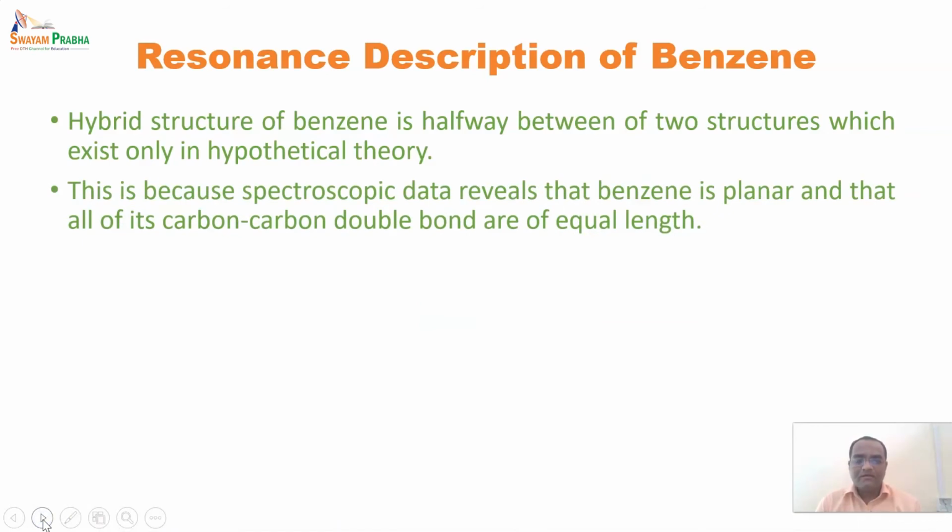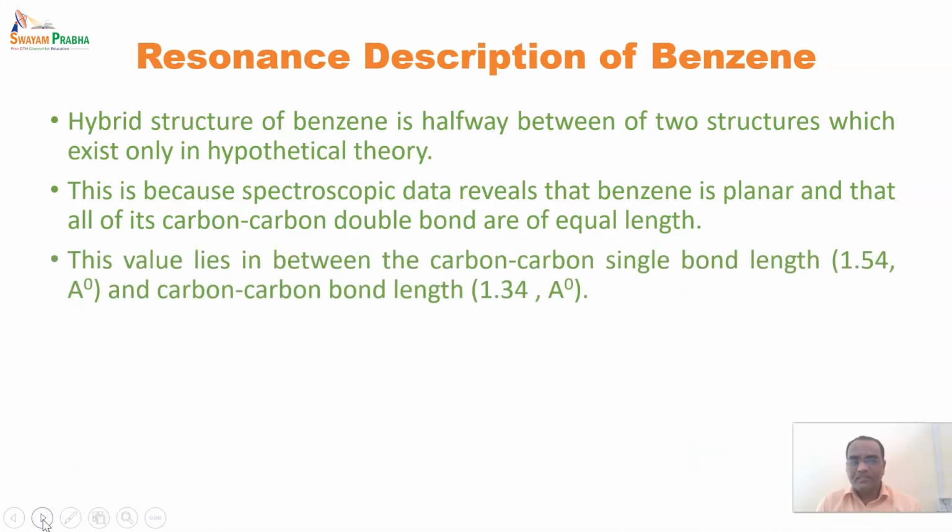And this is because the spectroscopic data reveals that benzene is planar, and that all of its carbon-carbon bonds are of equal length. This value lies between the carbon-carbon single bond length, that is 1.54 angstrom, and the carbon-carbon double bond length, that is 1.34 angstrom.